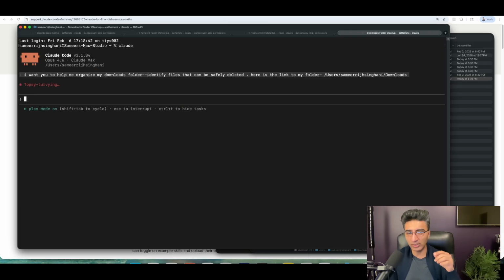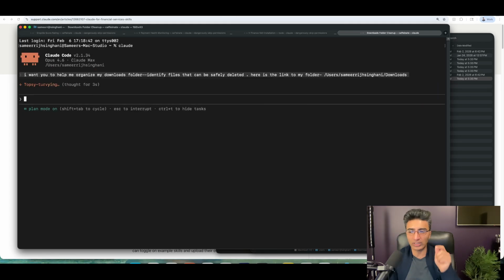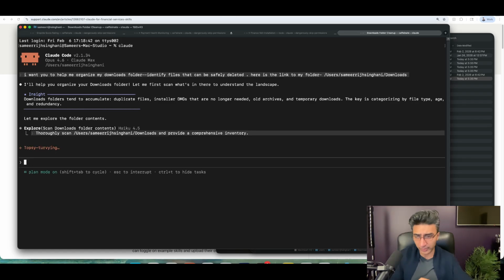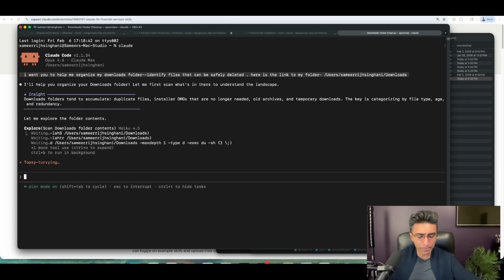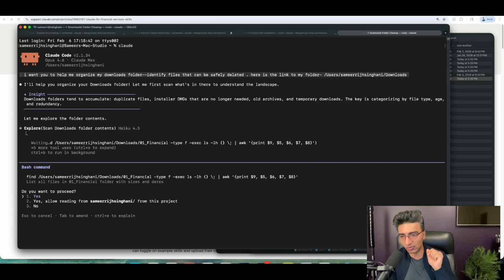And this is really important, because if you're talking to an agent, if you're talking to Claude, it's better that you align before you type and it goes off and does something. That's really where you need to be really aligned with the agent, so that way it understands your intention. If I didn't put plan mode on and it went off and just did everything, it may go off and delete things. I may say safely deleted, but it doesn't know what the word safe means. So in my head, my version of safe could be different than what the agent's thinking.